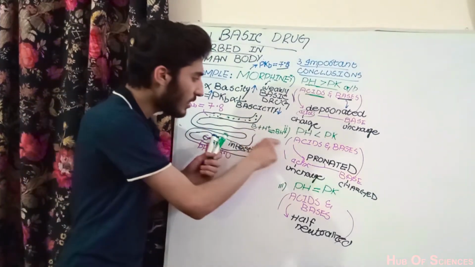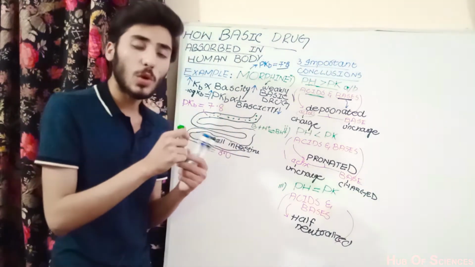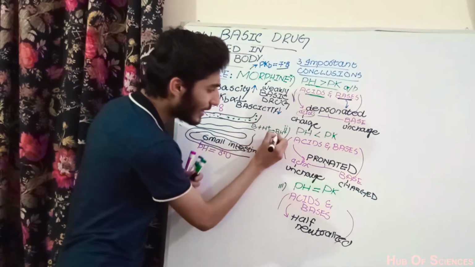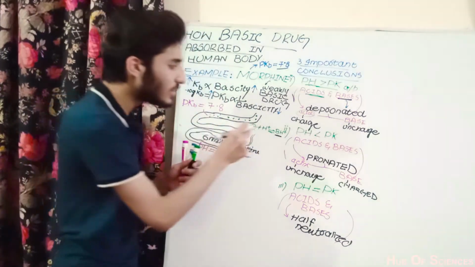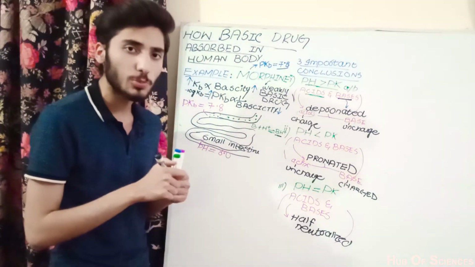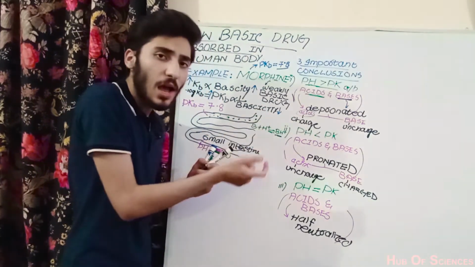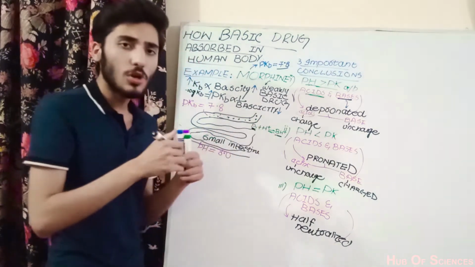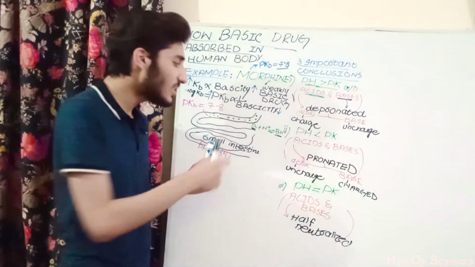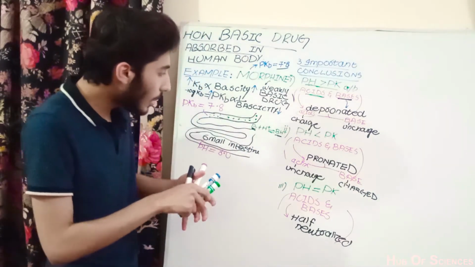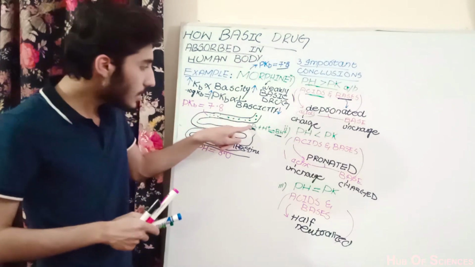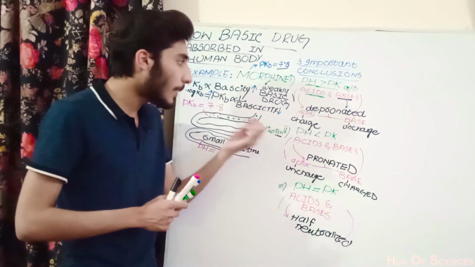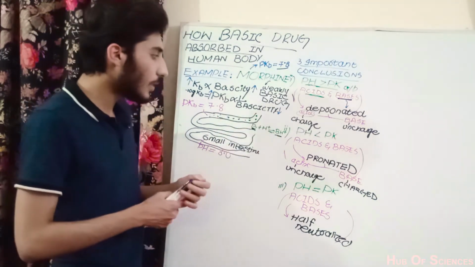So in this reaction, what is the protonated form and what is the deprotonated form of the base? We can see that BH positive is the protonated form of the base. Why do we say this? Because in this case the base is bound with a proton, while in this case B is not bound with any proton. So this is the deprotonated form, and the deprotonated form of the base is uncharged, carries no charge, whereas the protonated form of the base carries a plus charge.